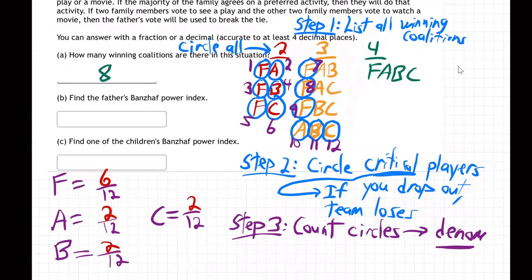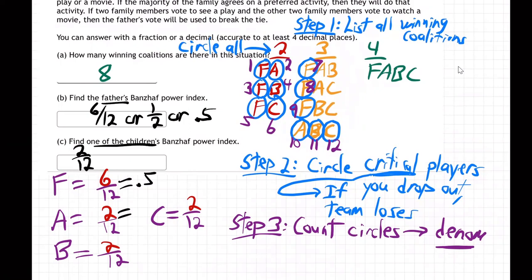So there we go. If you divide that on your calculator, you'll get 0.5. Just divide it on your calculator. So for this one you can just put in 6/12 or 1/2 or 0.5. Here you can put in 2 because it's asking for the father. This one's asking for one of the children. Just one of the children is 2/12. Or you could reduce the fraction, 1/6.